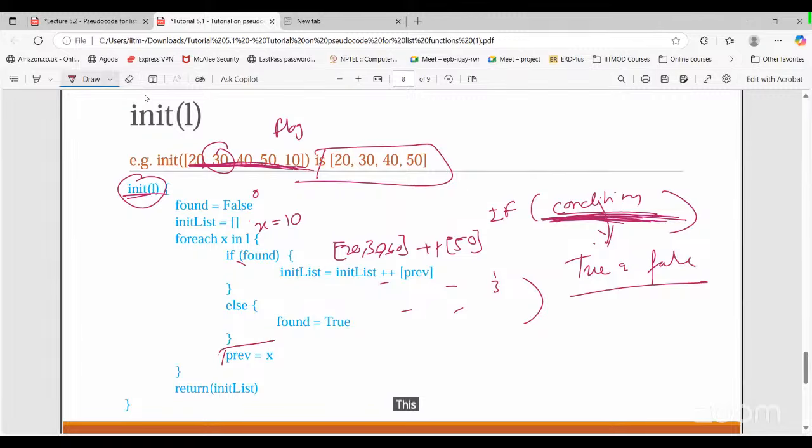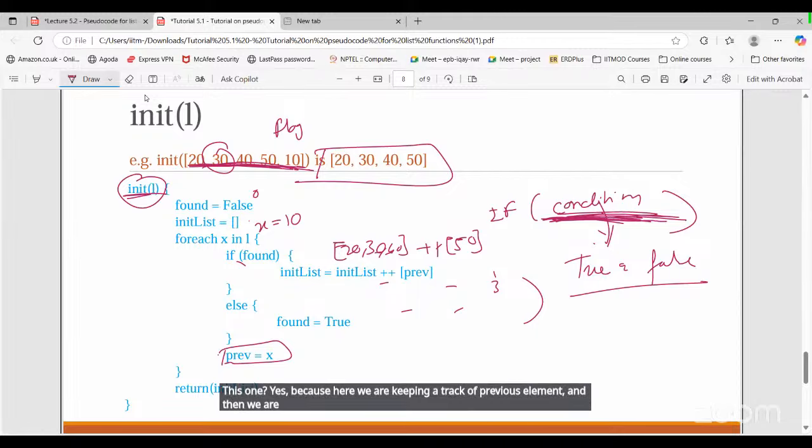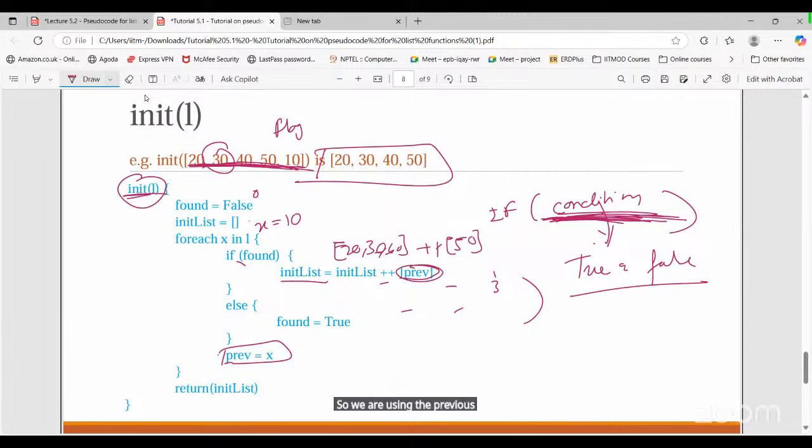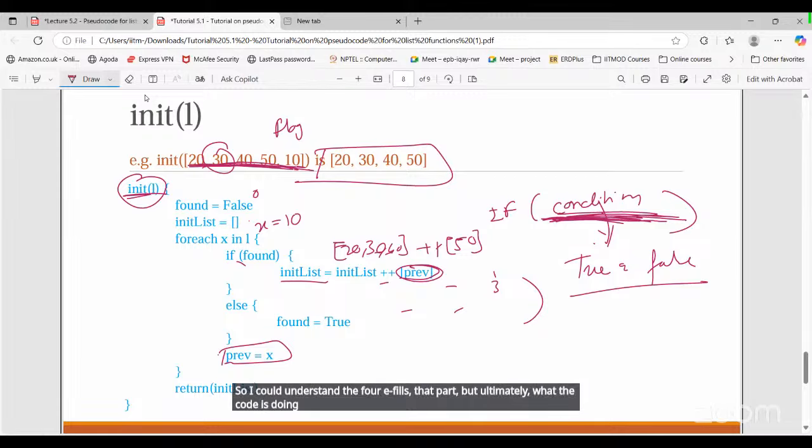Yes, because here we are keeping track of the previous element and then we are storing that into a list. We are using the previous element, then we are storing it like that. So I could understand the for, if-else part, but ultimately what the code is doing, I could not get.